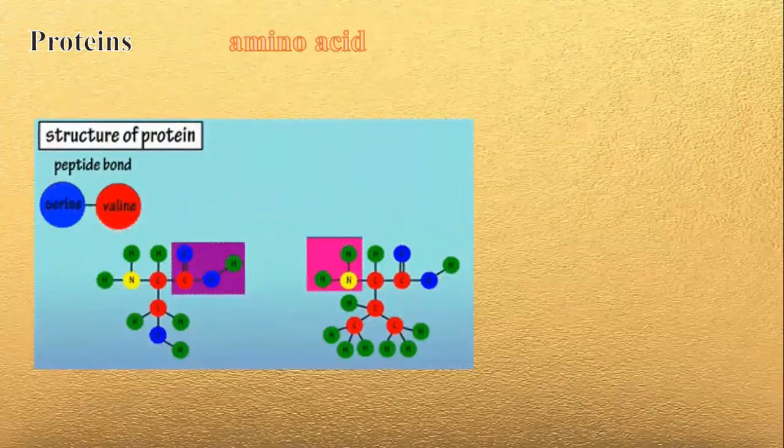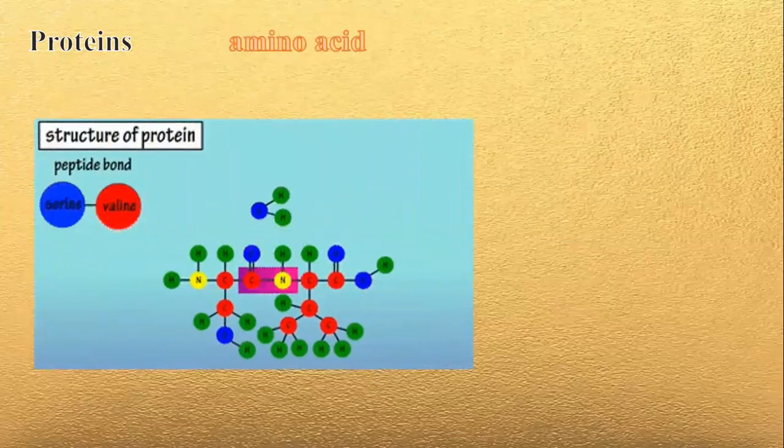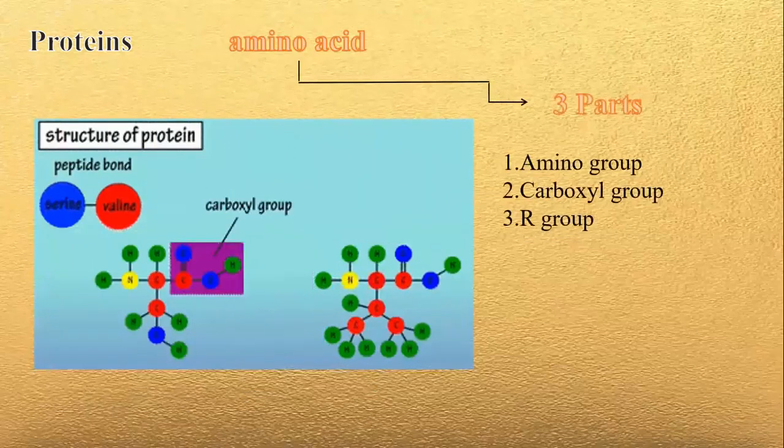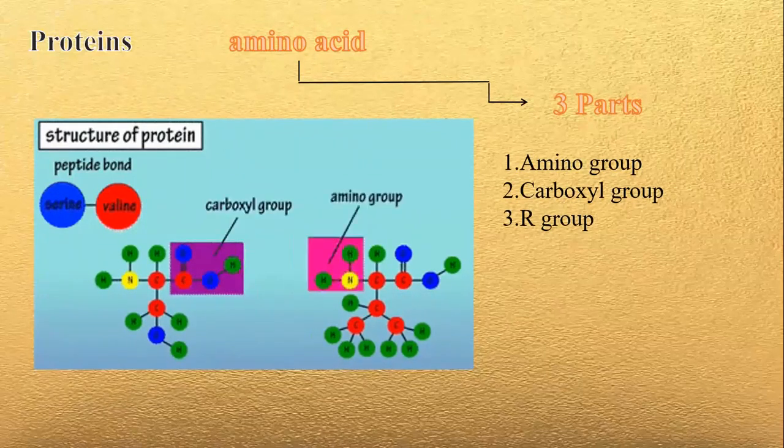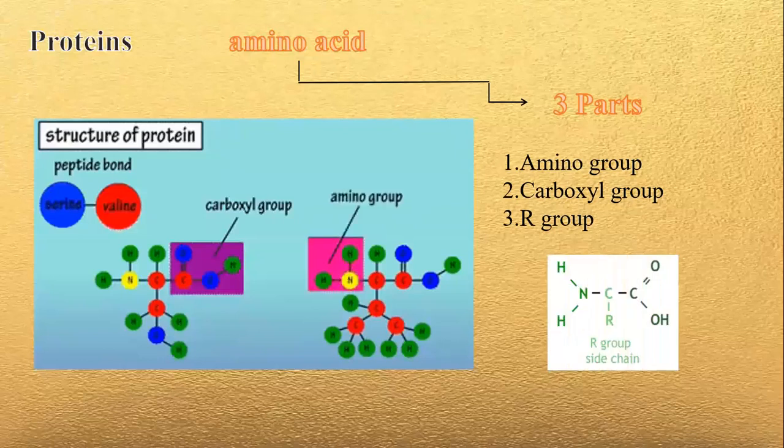Proteins are made up of monomers of amino acids that are held together by peptide bonds. The amino acid have three parts: the amino group, carboxyl group, and the R group. The amino group contains two atoms of hydrogen and one atom of nitrogen, while the carboxyl group contains carbon, phosphorus, oxygen, and hydrogen, while the R group is a monomer combined in a chain and have a carbon which serves as the central atom.